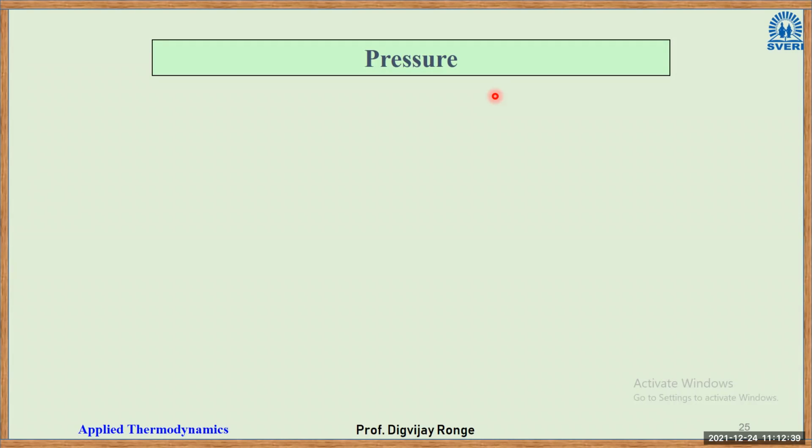In that also pressure is studied. So pressure is a very multi-domain term. It has a different meaning in every domain, right? So whatever you know about pressure, you can type into the chat box. I will take it forward from that point. Okay.